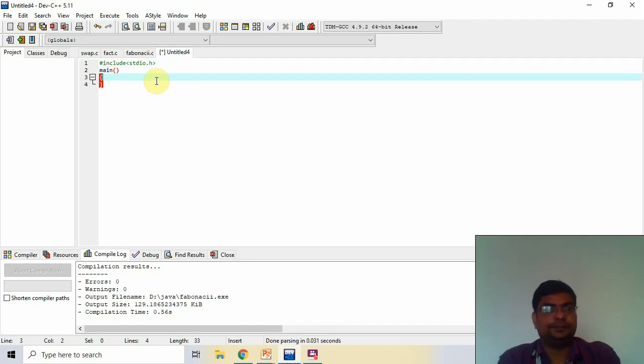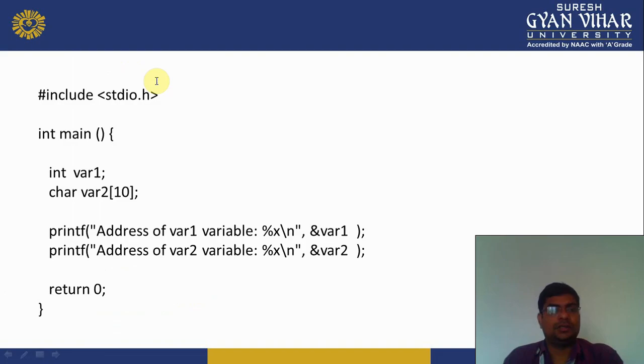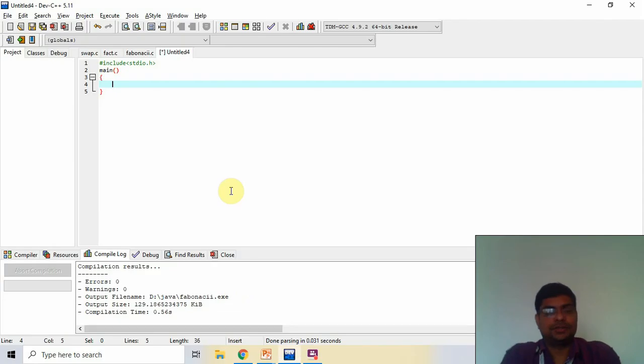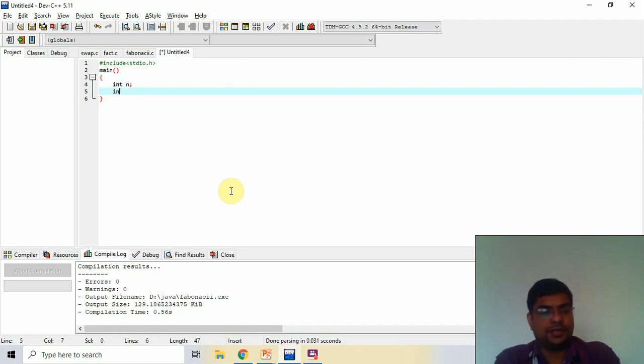In this, variable 1 and variable 2 is the array, so I print the address of these. So I create int n and int array.